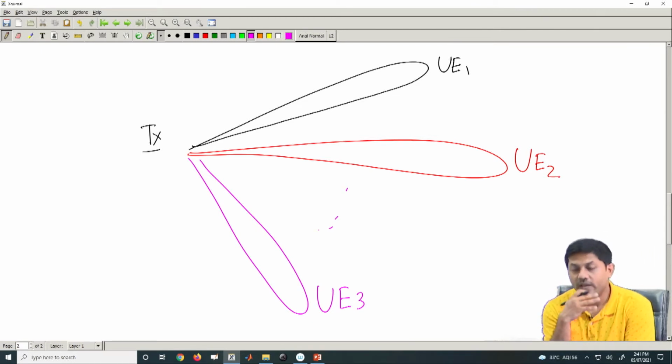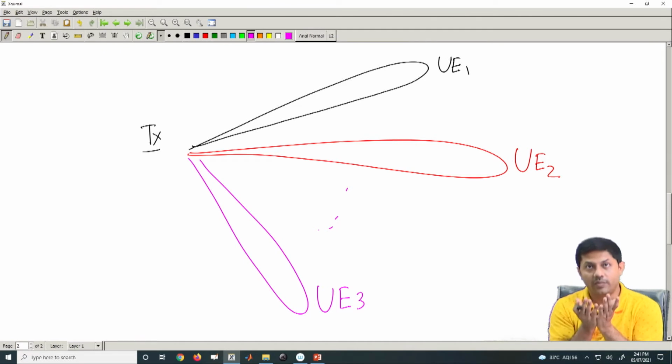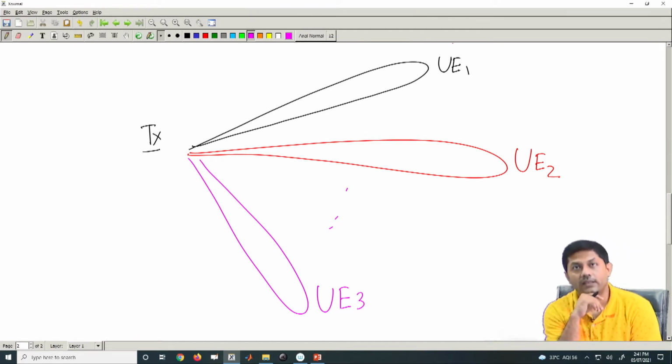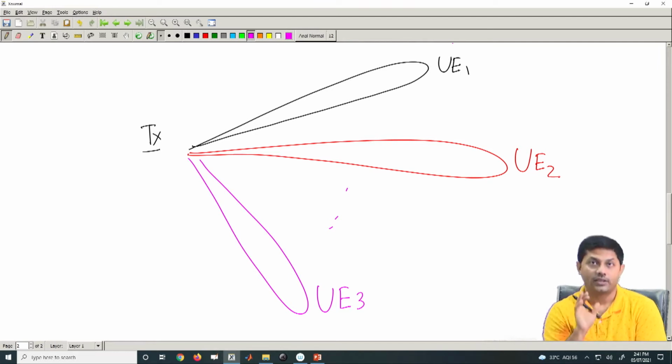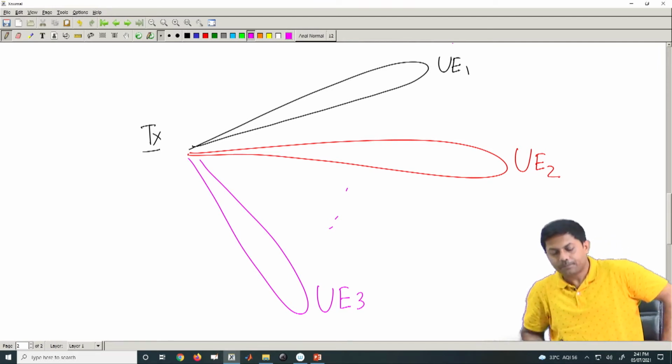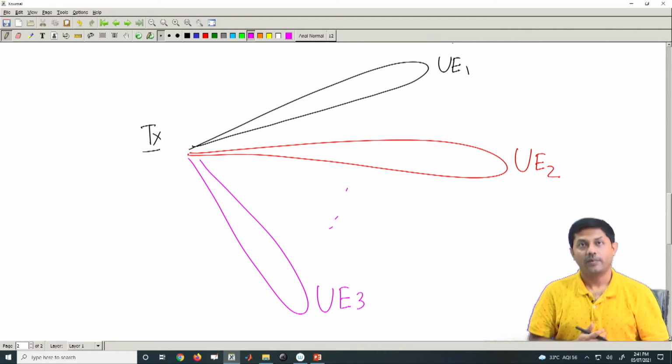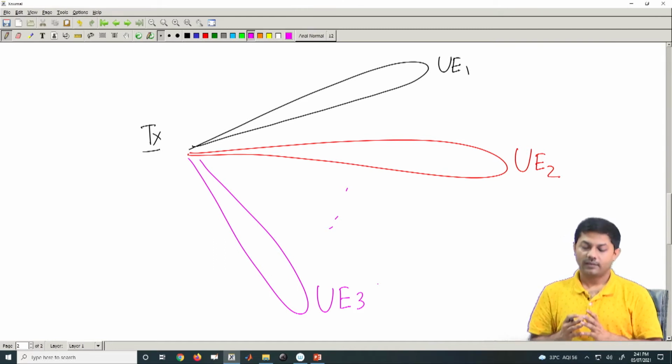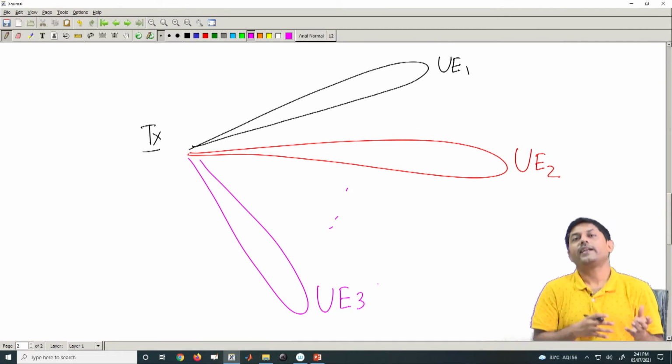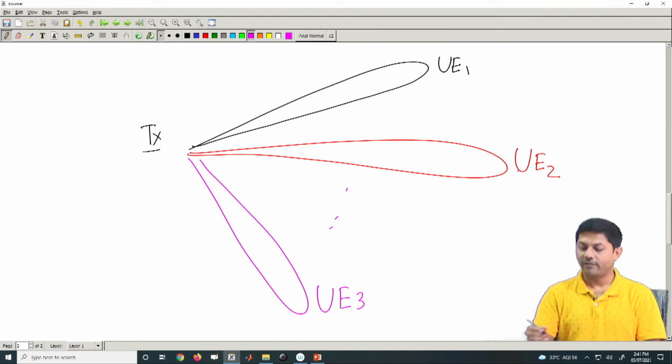So, when it is a multi-user beam, I have the liberty to send data to an individual user, but there is a catch here. The catch is that the system has a problem. What is the problem? If you think of such scenarios, you cannot get rid of the data meant for U2 and U3.